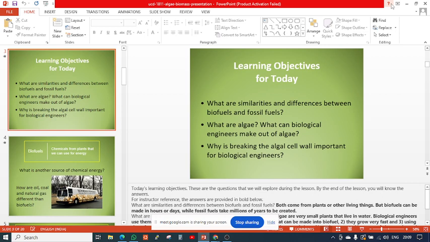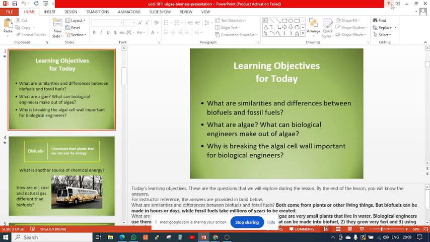So what are algae then? What can a biological engineer make out of algae? We already discussed algae are tiny plants in the earth which can rapidly grow and which create water body problems. But this problem can be converted into a fortune, making something beneficial from this waste.